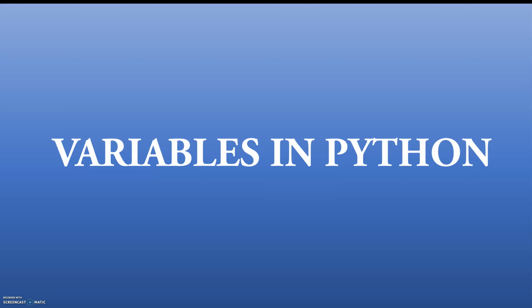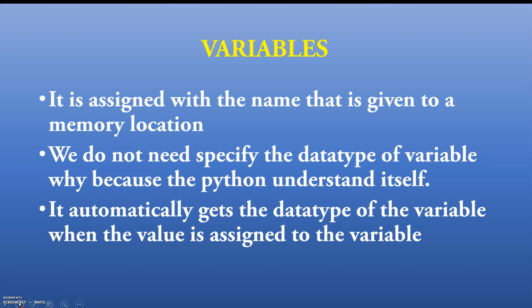Hello students, today we are going to see the topic about variables in Python. A variable is the name that is given to a memory location. We do not need to specify the data type of a variable. Why? Because Python understands it itself. It automatically gets the data type of the variable when the value is assigned to it. So for example, a is equal to 20.